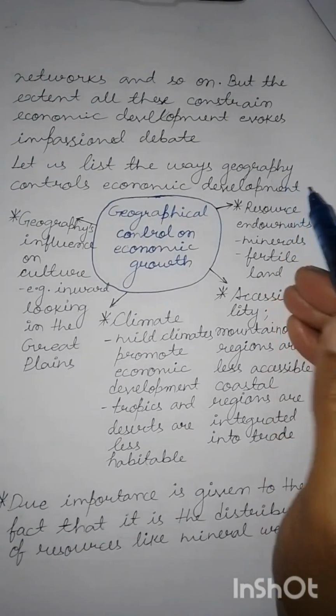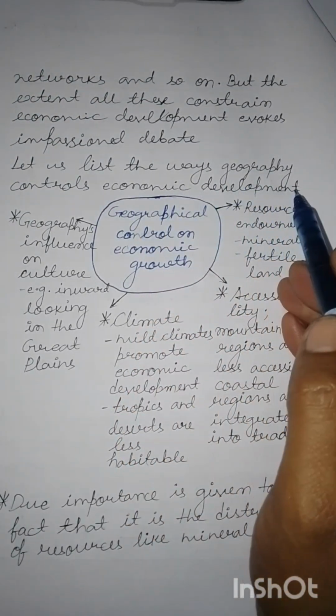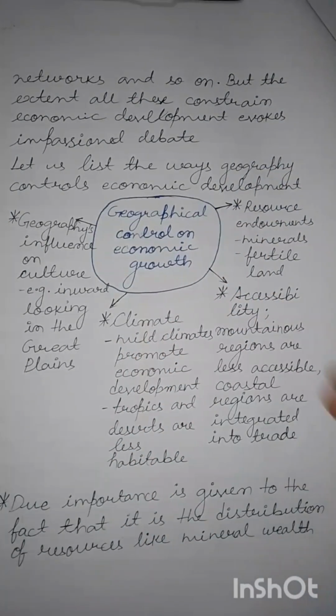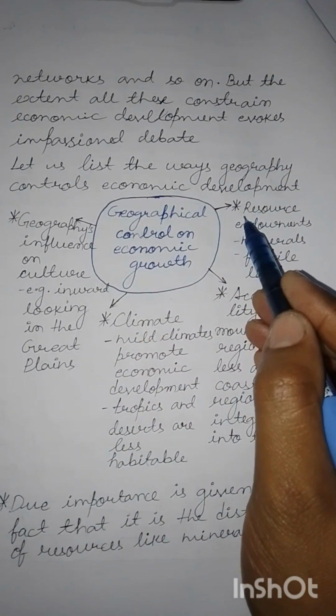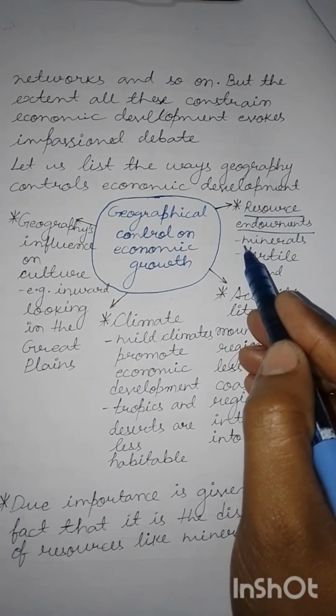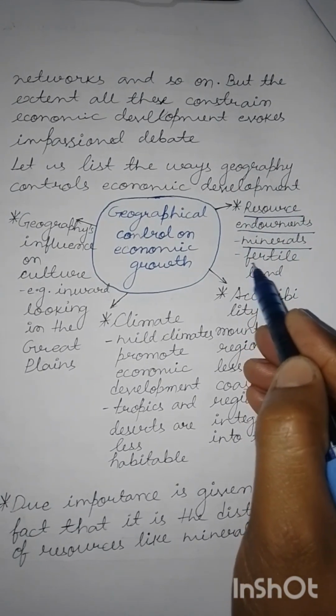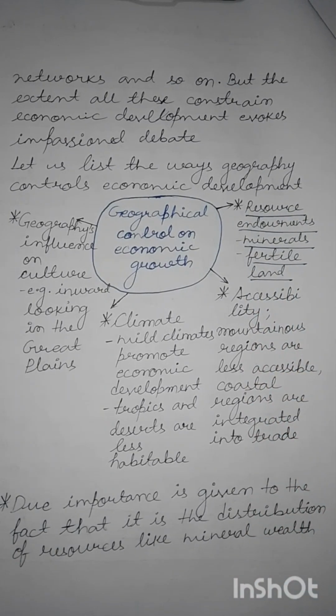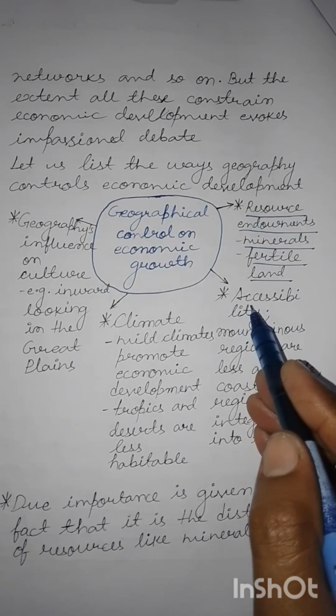Let us list the ways geography controls economic development. So these are some of the ways through which geography controls economic development. First is obviously resource endowment, for example, distribution of resources like minerals or fertile land. You can well understand that if a country has a good endowment of mineral resources as well as fertile land, it is likely to be better developed economically.